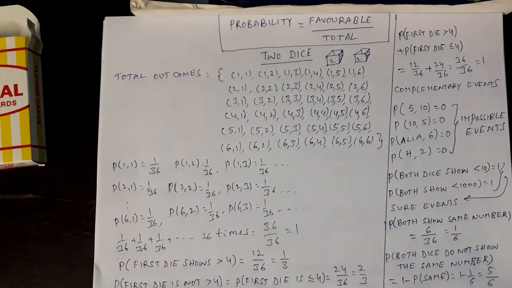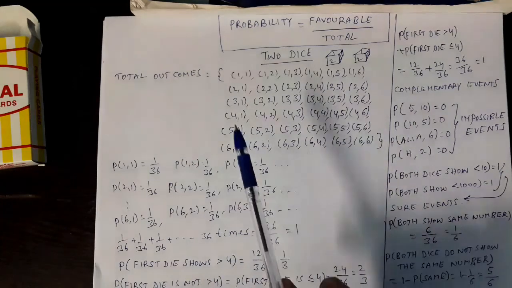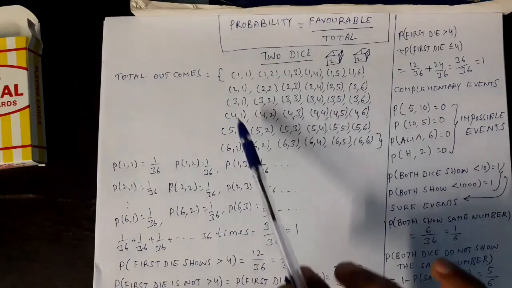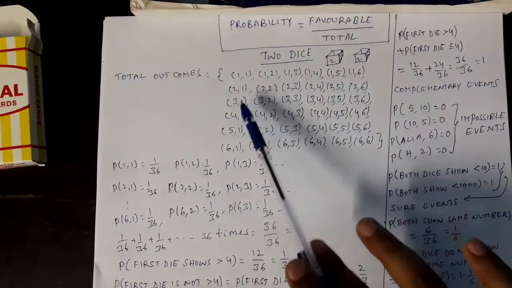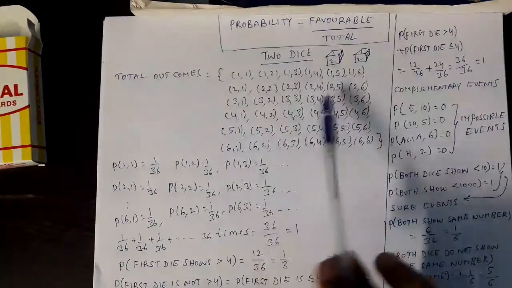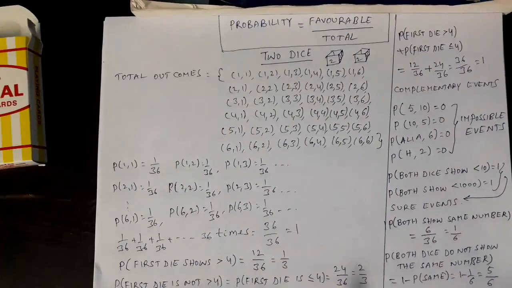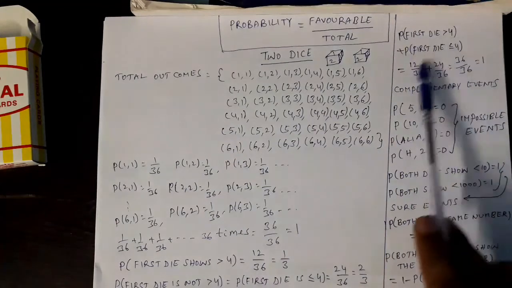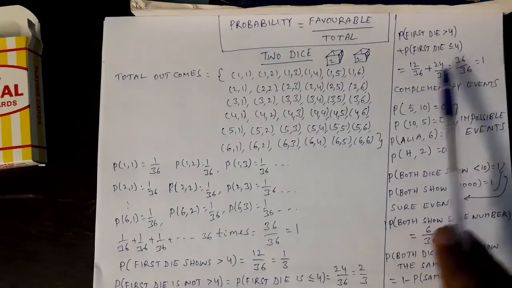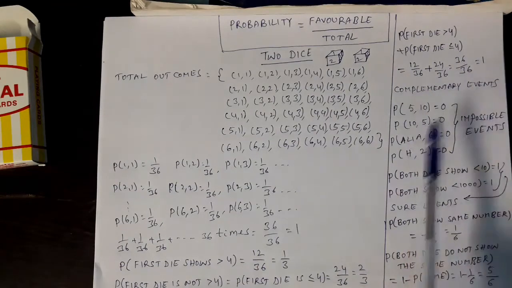Next question. What is the probability that the first die is not greater than 4? Yes, complement events, right? Not greater than 4 means that may be 1 or 2 or 3 or 4. 4 is also not greater than 4, right? So this row, this row, this row, 4 rows, 4 sixes are 24. So 24 by 36, that is 2 by 3. These two are complement events: first die greater than 4, and first die less than or equal to 4. Of course, not greater than 4 is less than or equal to 4, we can write it like that also. If you add these two, you get the complete event.